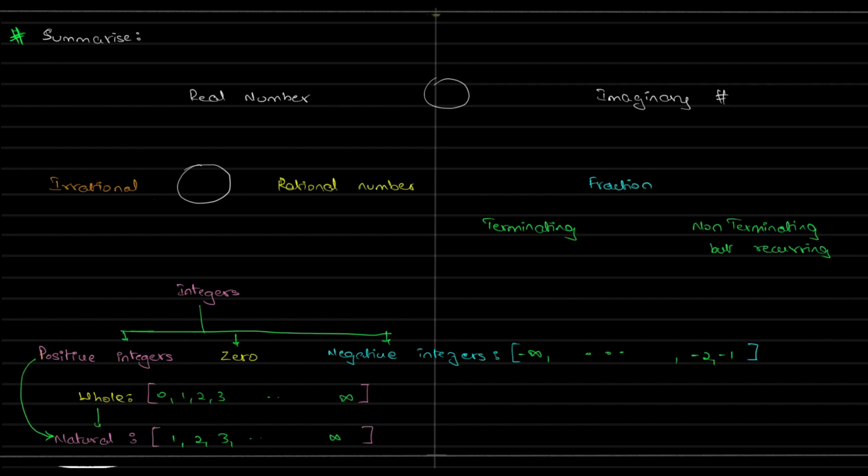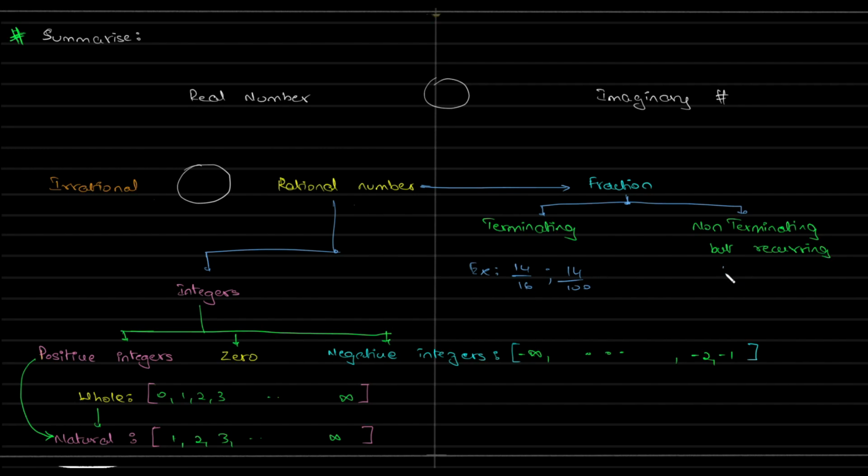Above integers, we have rational numbers. Integers are part of rational numbers, and rational numbers also have fractions. The fractions can be further classified as terminating and non-terminating but recurring. Terminating is one which stops, like 14 by 16 or 14 by 100, 0.14; such numbers, the division will stop.